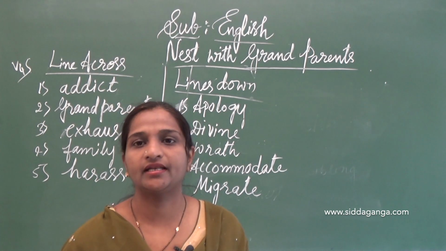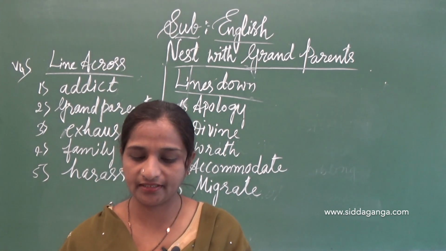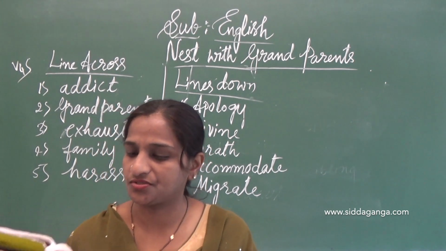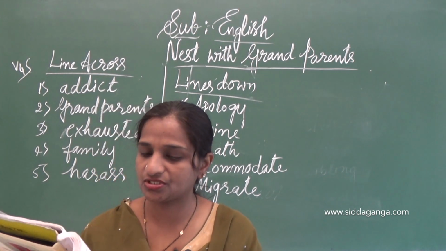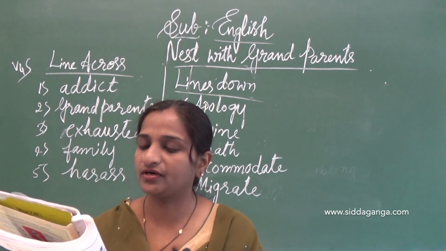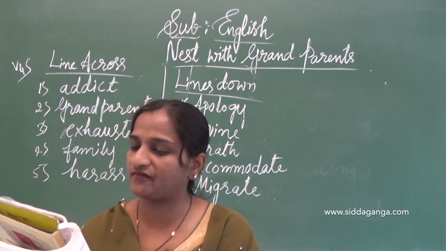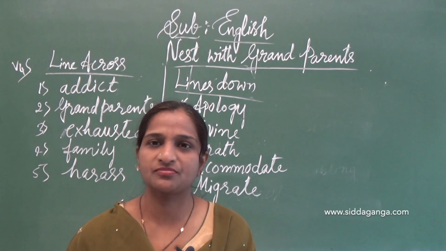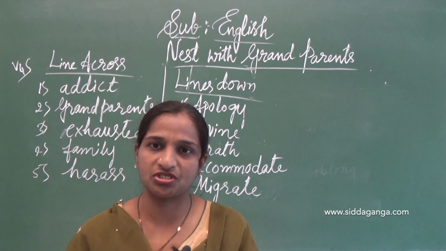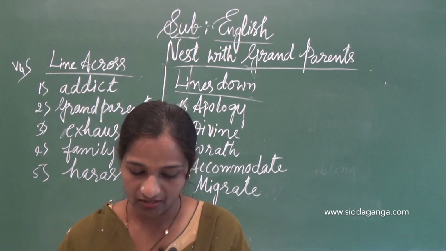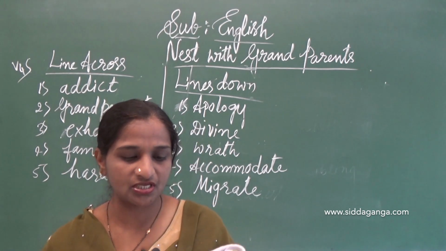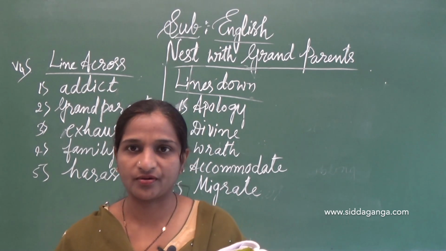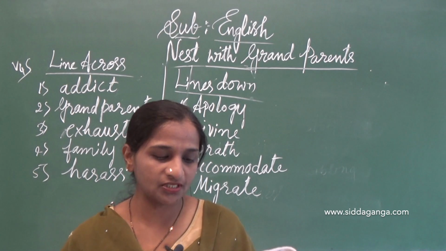Page number 119. Underline the prepositions in the following passage. We have to underline the prepositions. See, the word given in the box shows the position of an object. Such words are called prepositions. So preposition means the word which gives the position. Some more prepositions are of, to, from, against, with, during, for. So these are the prepositions.